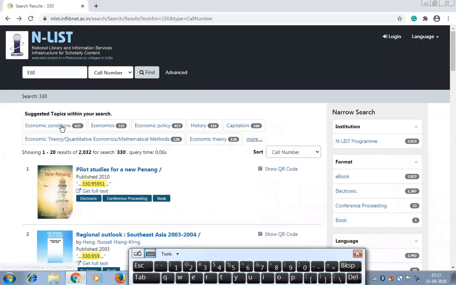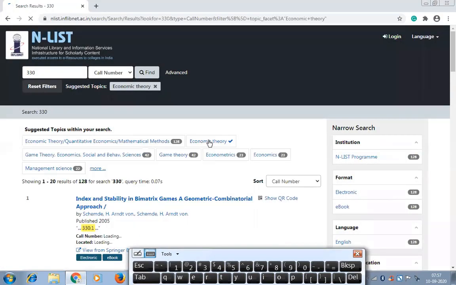It also gives you related terms, like when you put economic, it also gives you economic condition. If you want to refer to economic condition, economic policy, history, or economic theory, on economic theory 128 resources are available.